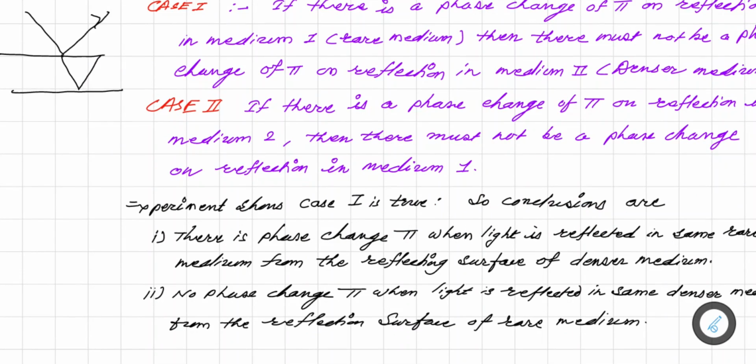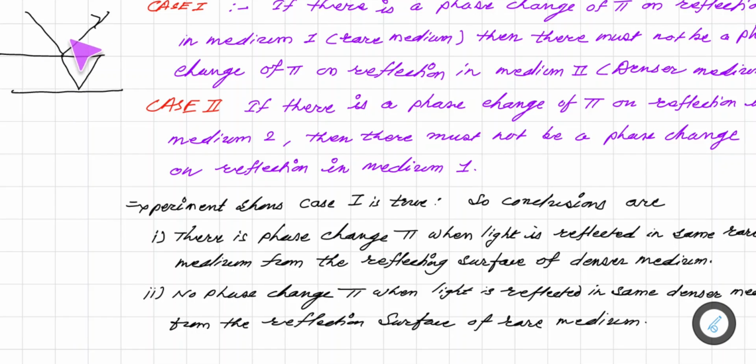So the conclusions are, first, there is a phase change of pi when light is reflected in the same rarer medium from the reflecting surface of a denser medium. That means here the light is traveling through air medium, incident on a denser medium, and it reflects, and in this case it is observed that there is a phase change.